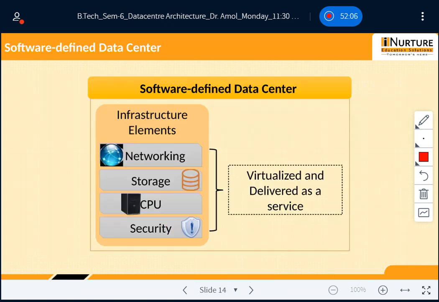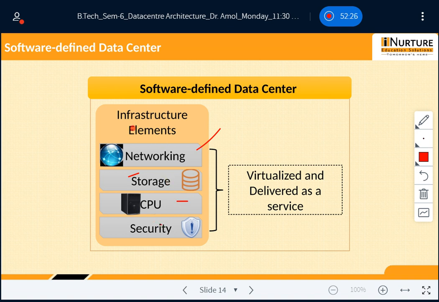As you saw in this picture, a number of components are present: networking, storage, then CPU, security. These are the infrastructure elements, you can say. And here one thing is written: virtualized and delivered as a service. Let's talk about these things in more detail.